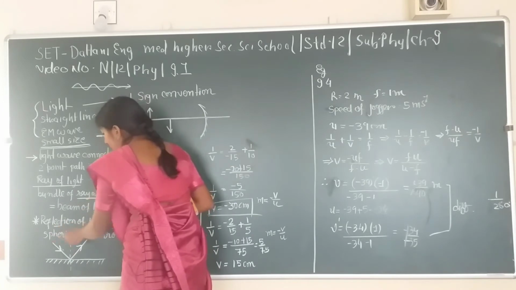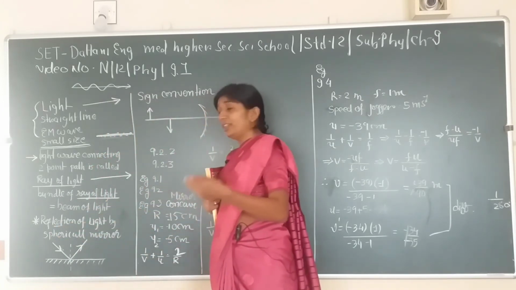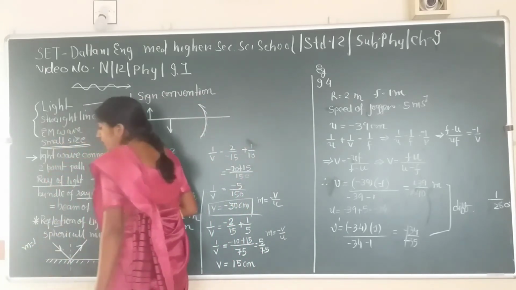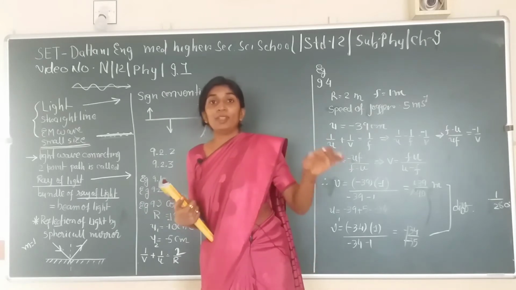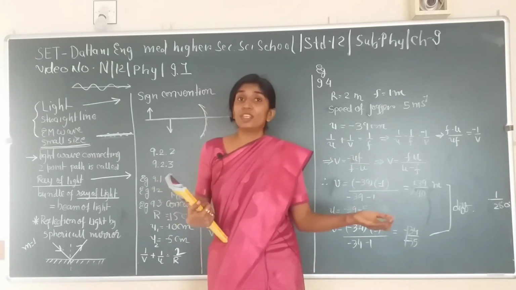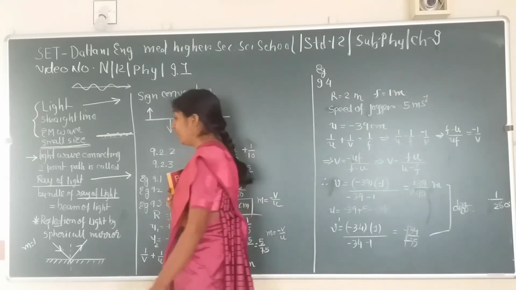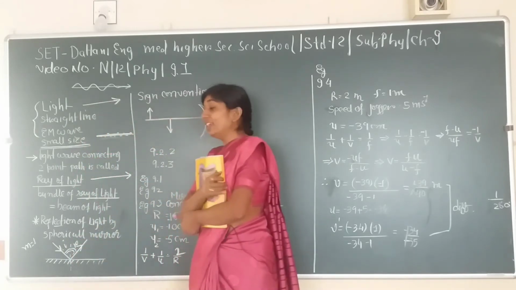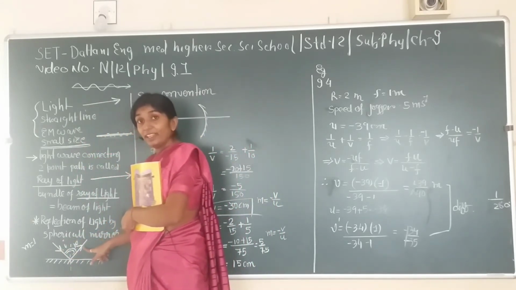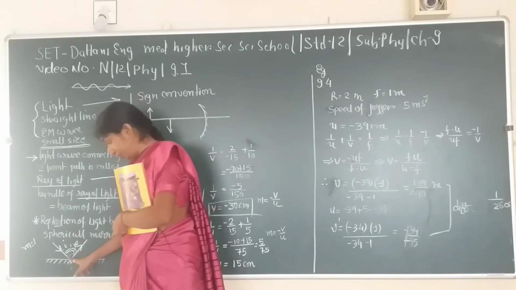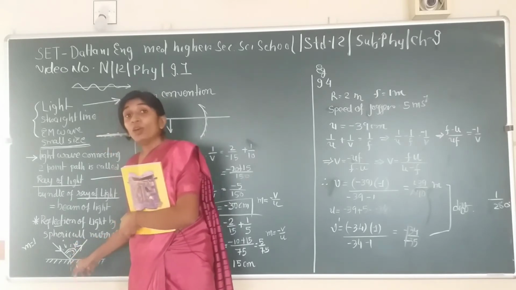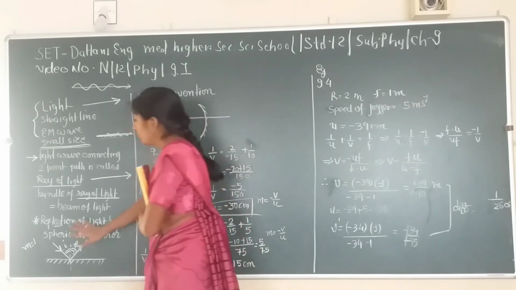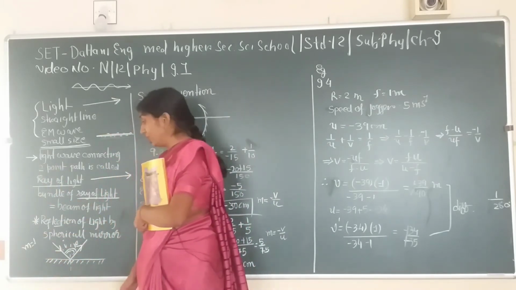Reflection of light by a spherical mirror. Let's just talk about plane mirror. For plane mirror, magnification is equal to 1, laterally inverted image, object distance is equal to image distance, object height is equal to image height. And angle of incidence is equal to angle of reflection. Another thing, the incident ray, reflected ray, and the normal to the surface at the point of incidence, all three lie in the same plane. So these two were the laws of reflection.